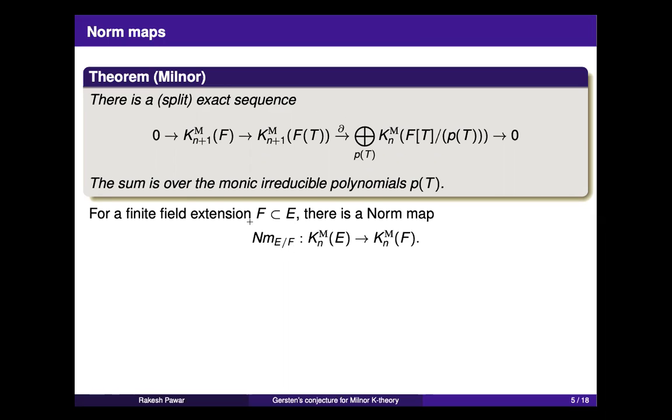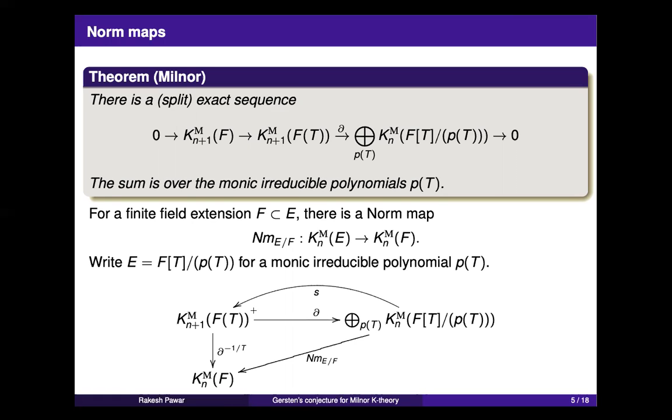So what I mean by that is you take a finite field extension F to E. Then there is a wrong-way map, as it is sometimes called, from Milnor K-theory of E to Milnor K-theory of F. Of course, there is always a map from Milnor K-theory of F to Milnor K-theory of E, induced by the inclusion. But this norm map is interesting, which goes in the other direction. Okay. So this is a brief sketch of how to get this map.